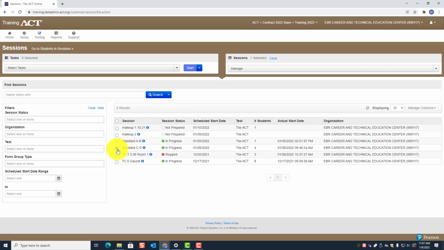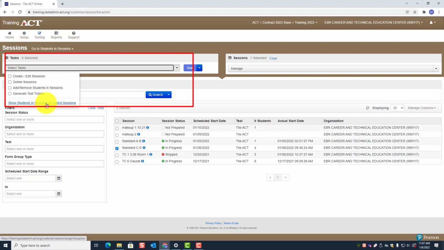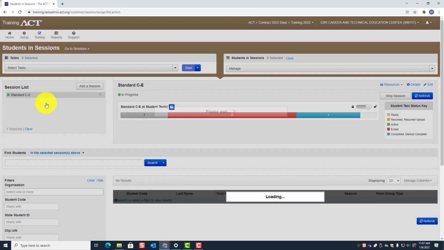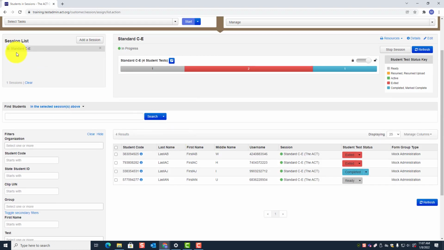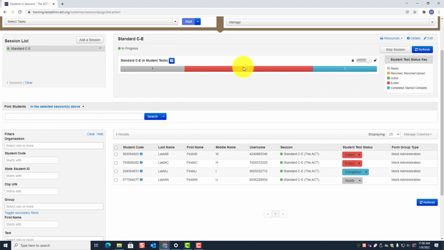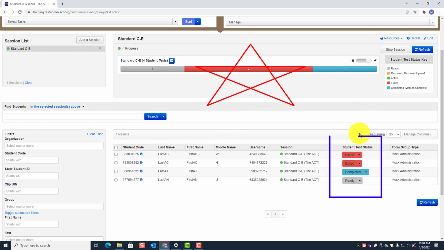So I'm going to go ahead and check it off. And remember, we need to go to the task pane here. We're going to click on Show Students in Sessions and Control Sessions. That's where you must go. All right, once you do that, we get this information. Notice there's only one session here, and just a reminder, you have different colors here: gray, red, and light blue or teal, and that corresponds to these colors right here.